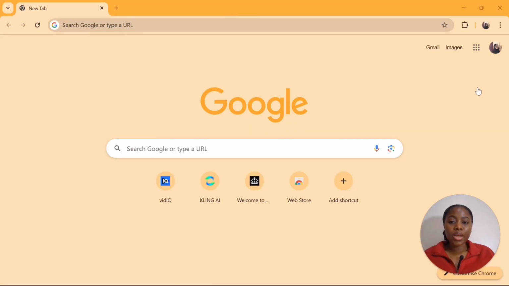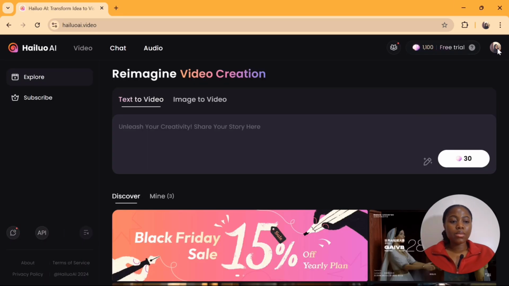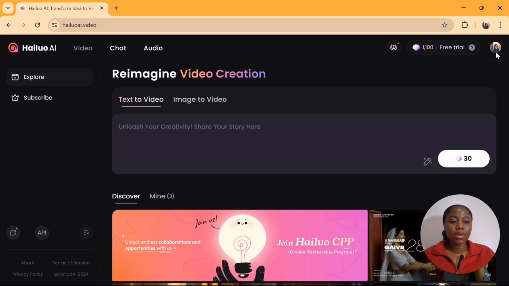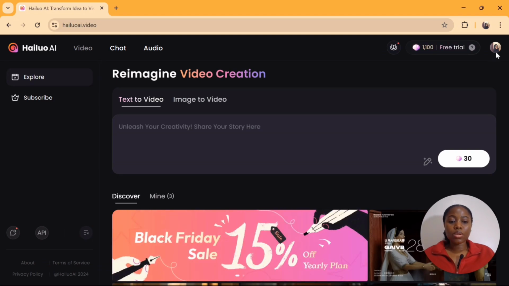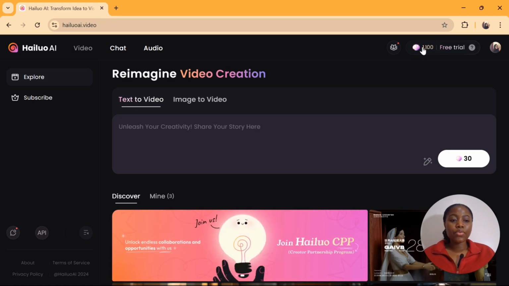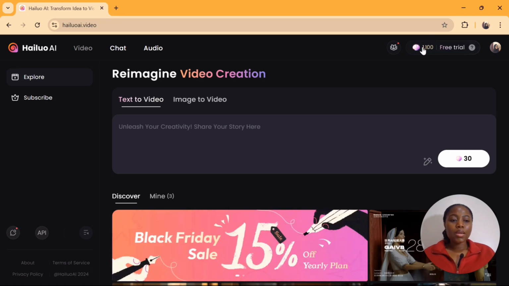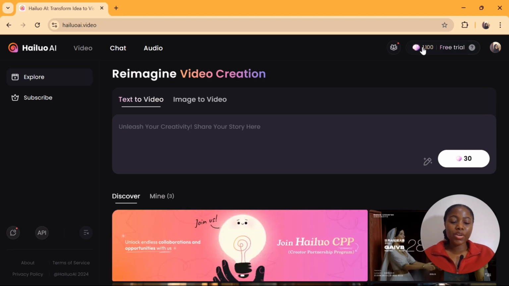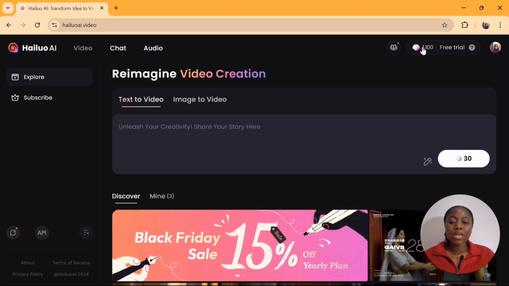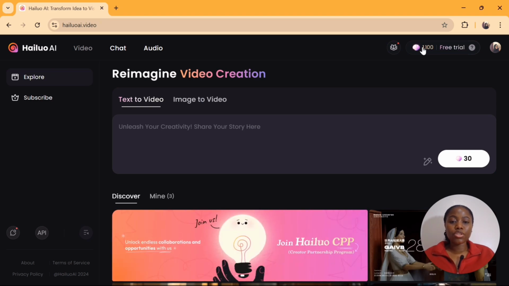Let's get started. I use a completely free AI tool known as Minimax Hailuo Ai. Sign in with your Gmail account here. I'm already signed in. All you have to do is to sign in with your Gmail account. This is how the dashboard looks like. You have free credit, and once this credit is finished, you have daily free credit. So Minimax Hailuo Ai is a completely free tool for video generation.